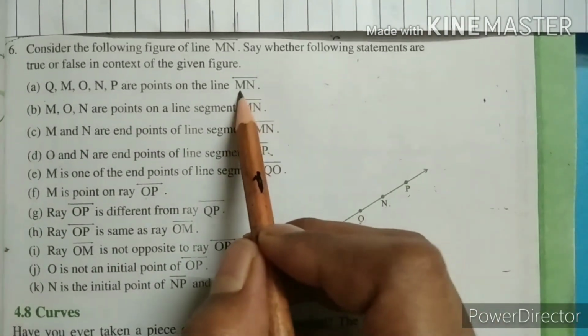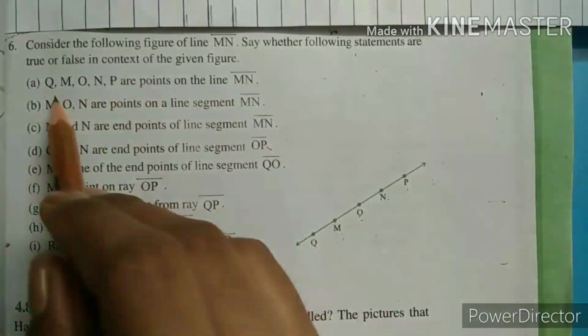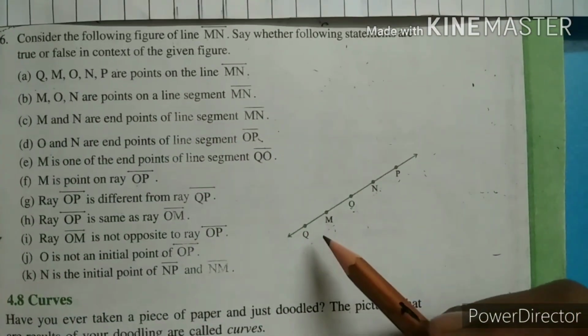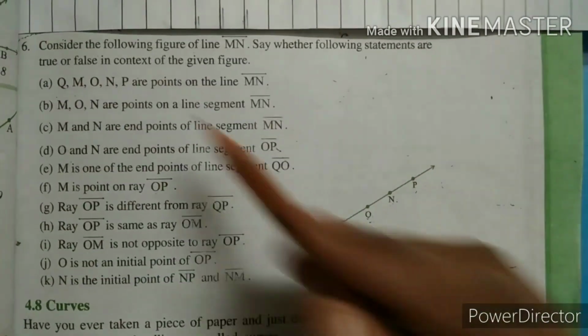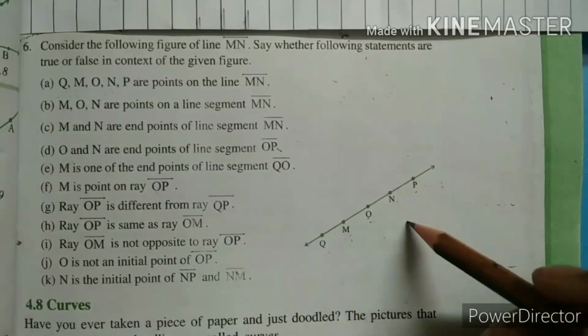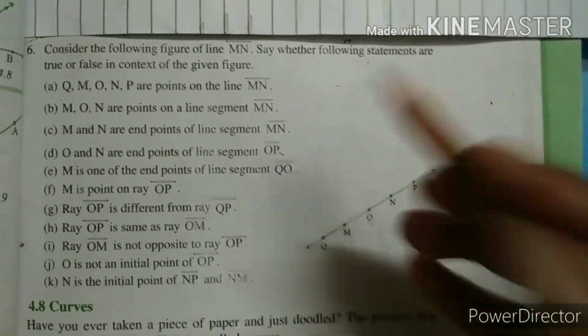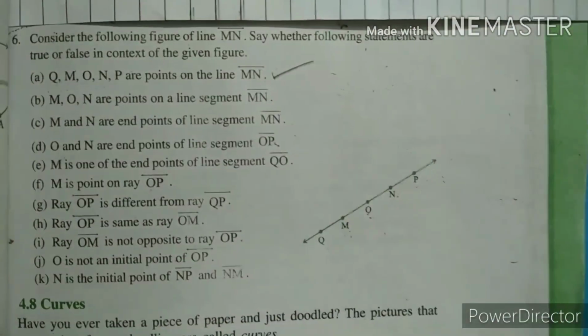So we have to see the lines MN and check whether these points are on the line or not. Is Q here, is M here, is O here, is N here, and is P also here? That's why this statement is true.